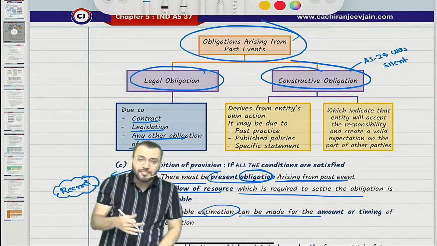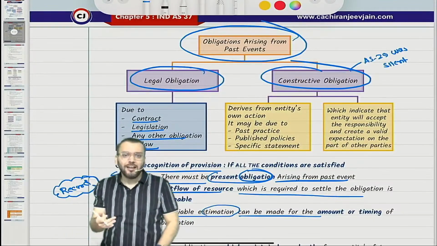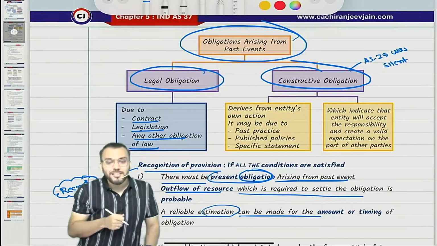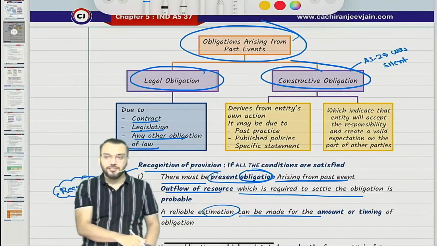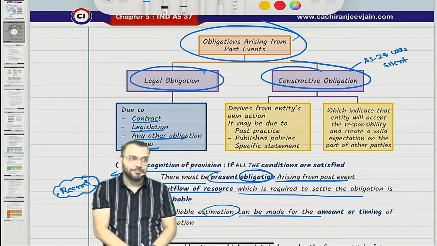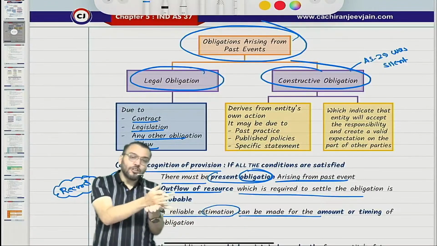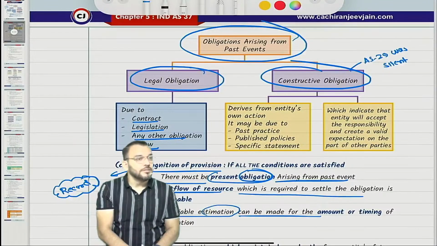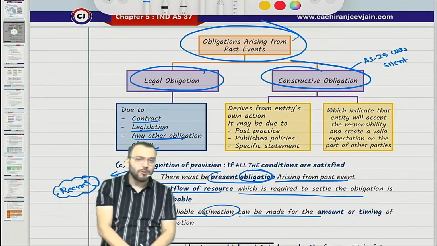Or we have done one contract right now, that I will teach you and you need to pay. So you have an obligation to pay. That is a contractual obligation. So a legal obligation arises due to an act or due to a contract. That is legal obligation. Have you understood? I think there is no doubt about legal obligation.